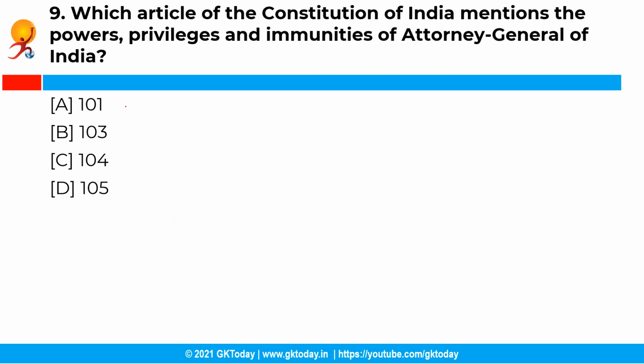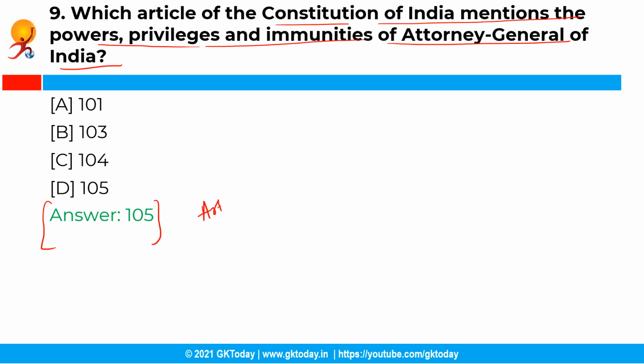So, which article of the Constitution of India mentions the powers, privileges, and immunities of the Attorney General of India? So, you have the following options, and the correct answer is option D, that is 105. So, Article 105 of the Constitution of India mentions the powers, privileges, and immunities of the Attorney General of India, whereas the rights of the Attorney General with respect to the Houses of Parliament and its committees are stated in Article 88 of the Constitution.